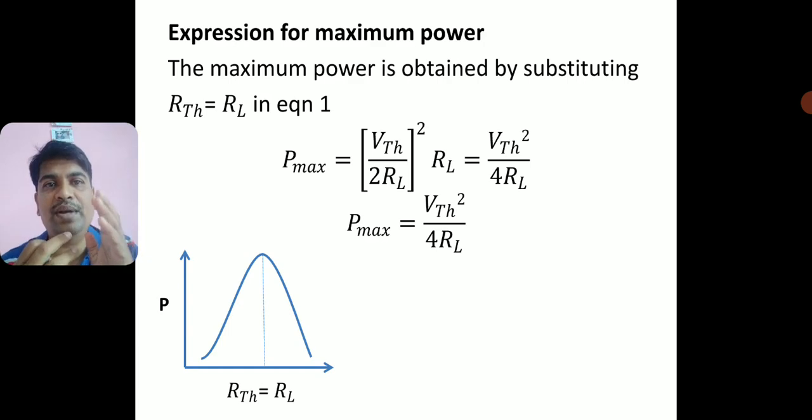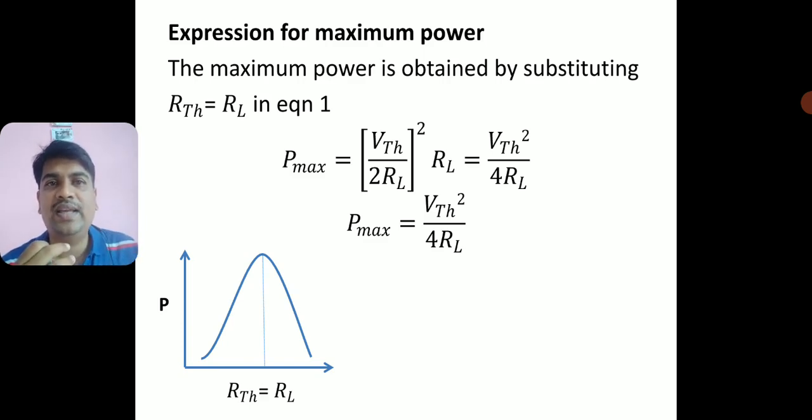I told you that at one particular value of load resistance, power is maximum, and that particular value of load resistance is the internal resistance of the source. So when RL is equal to RTH, the maximum power will be delivered across the load resistance. This is the maximum power transfer theorem, which is clearly shown with the help of the graph.